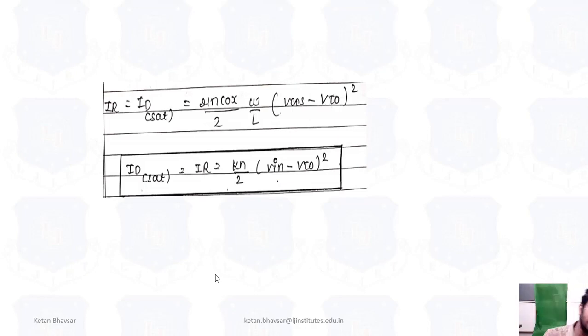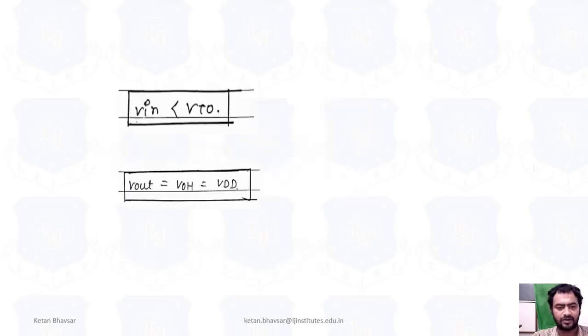This equation we already proved in chapter number 3 for the saturation region. When you keep increasing VDS, because of the pinch-off point there is no variation, and the channel will not form at that particular region. So it is in saturation region. So IR is equal to ID, because we already saw that IR is equal to ID.